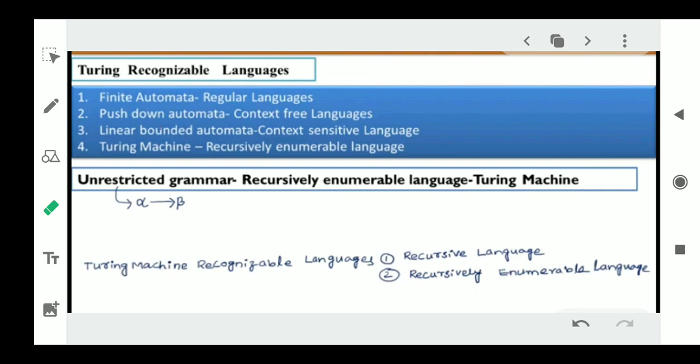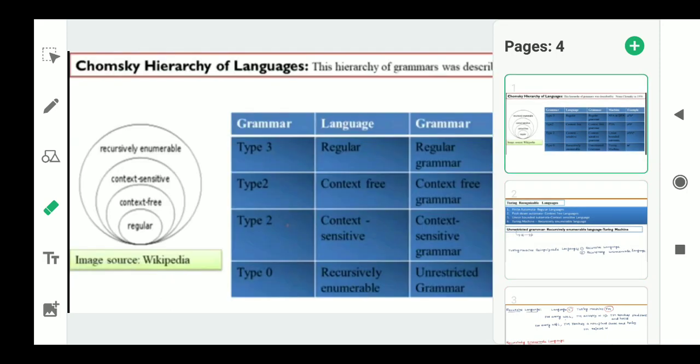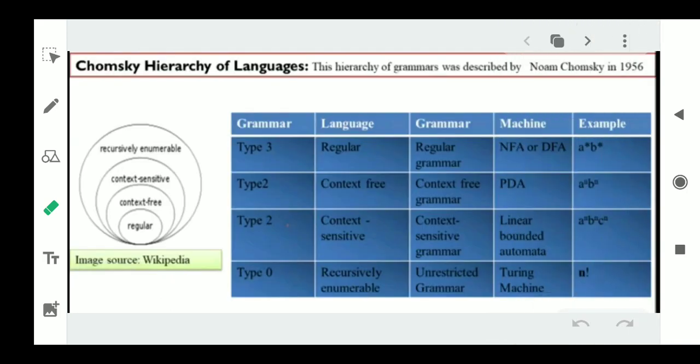Before we discuss these Turing recognizable languages, I want to discuss the Chomsky hierarchy of languages, which was discussed earlier also. This Chomsky hierarchy was proposed by Noam Chomsky in the year 1956.